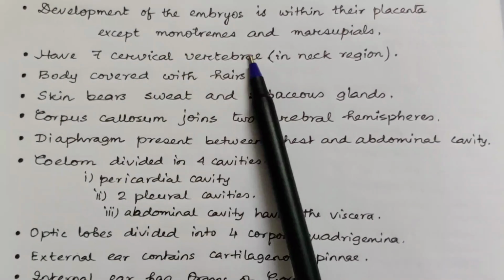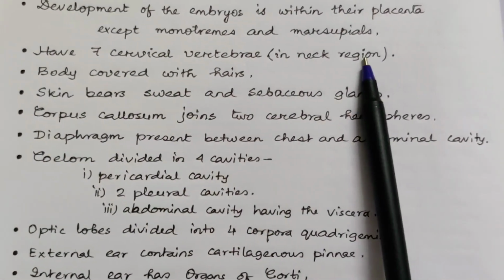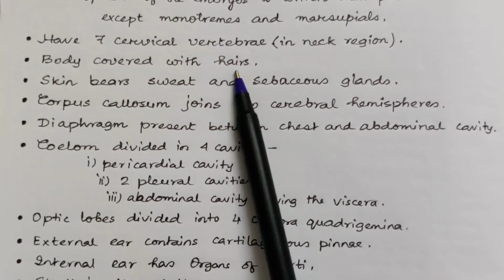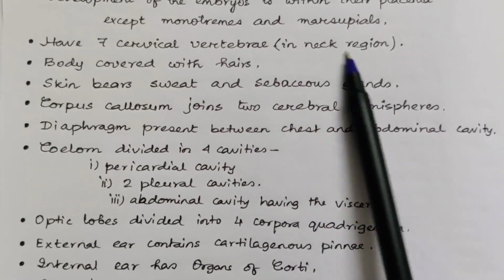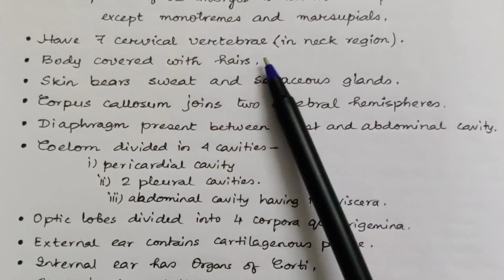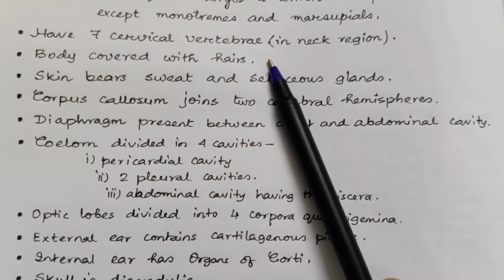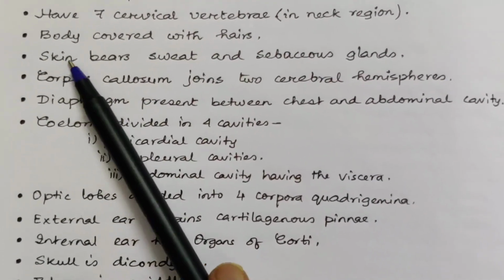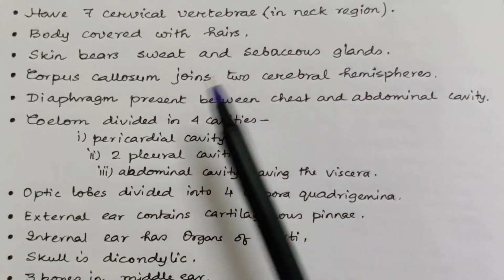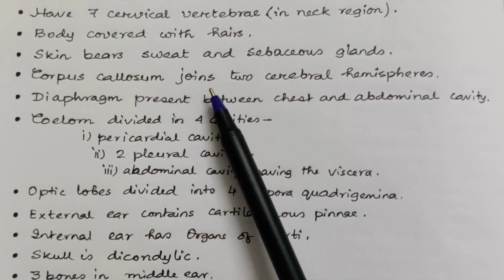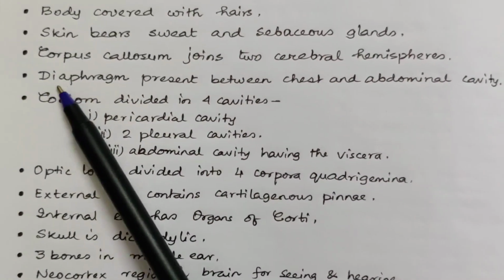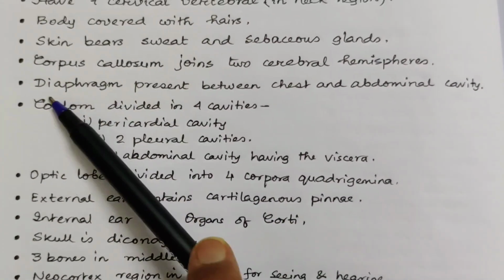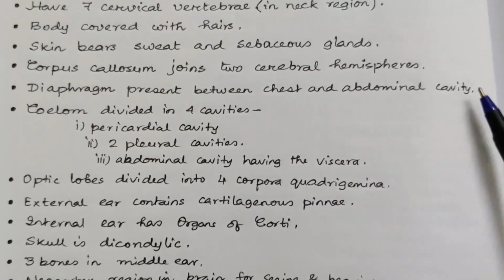They have 7 cervical vertebrae in the neck region. Their body is covered with hairs except in water mammals. Whales, dolphins and porpoises don't have hairs. Skin has beard, sweat and sebaceous glands. Corpus callosum joins two cerebral hemispheres. That's also a mammalian character. Diaphragm is a muscular partition between chest and abdominal cavity.